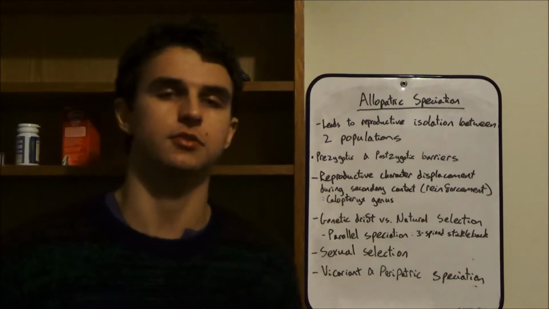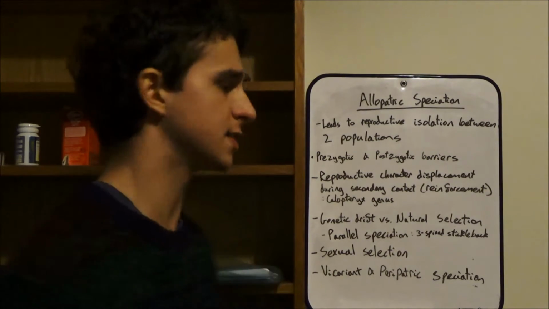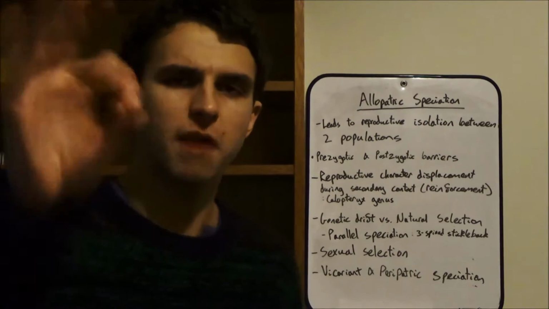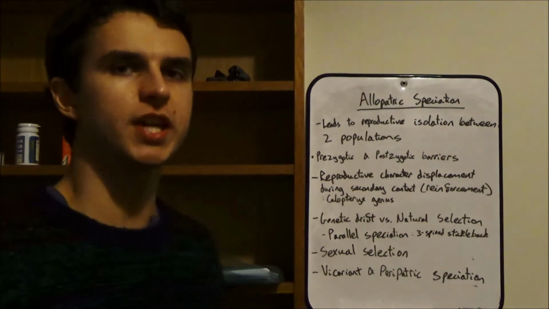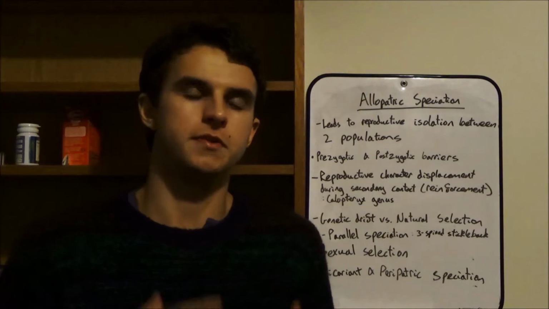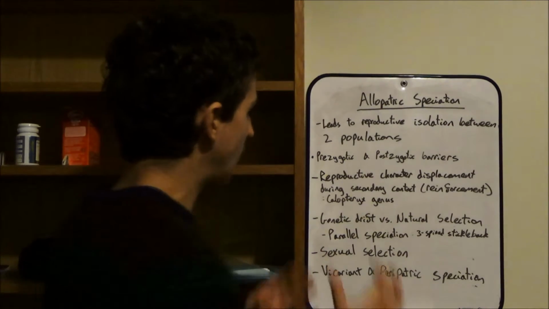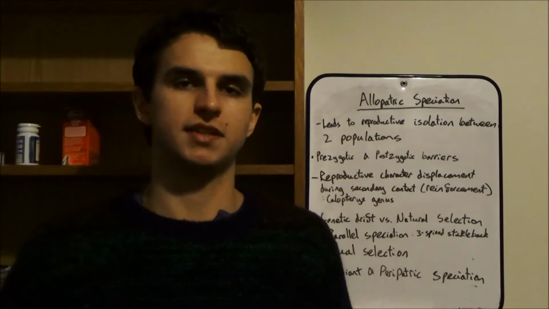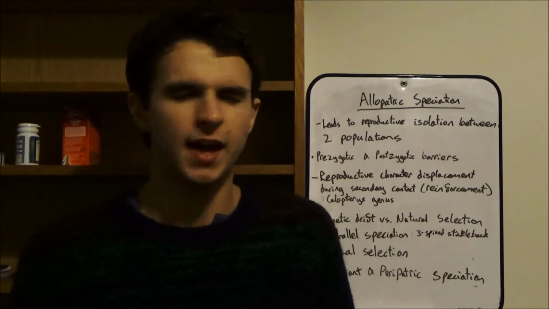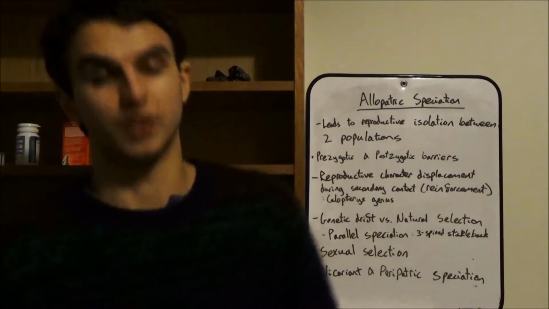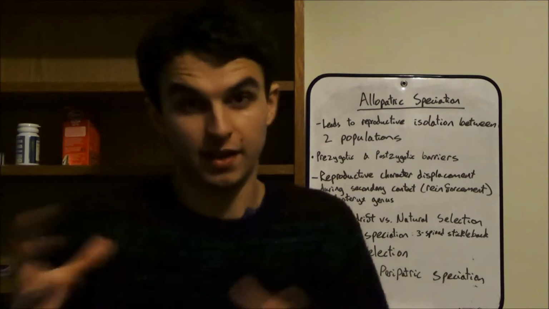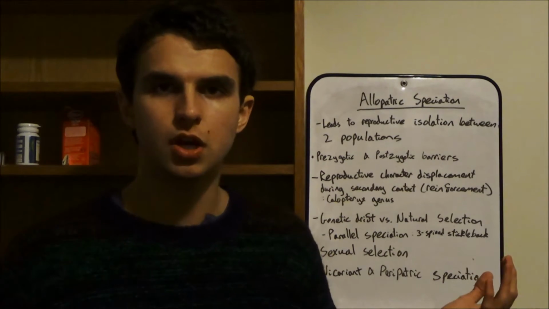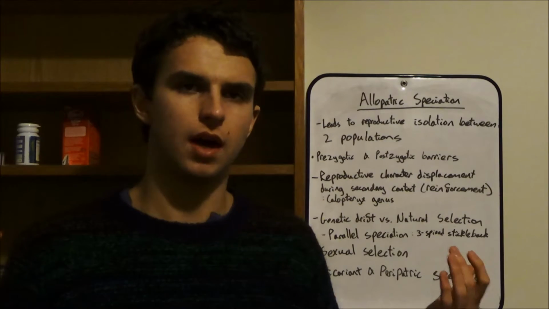It is the third instalment of my evolution series, and today we're going to start talking about speciation, specifically allopatric speciation. So speciation is the evolution of new species through time. Allopatric means that this speciation is occurring in the presence of a geographical barrier, and depending on what organisms we're looking at, the size of that geographical barrier varies. It could be like a mountain range forming, separating two populations.